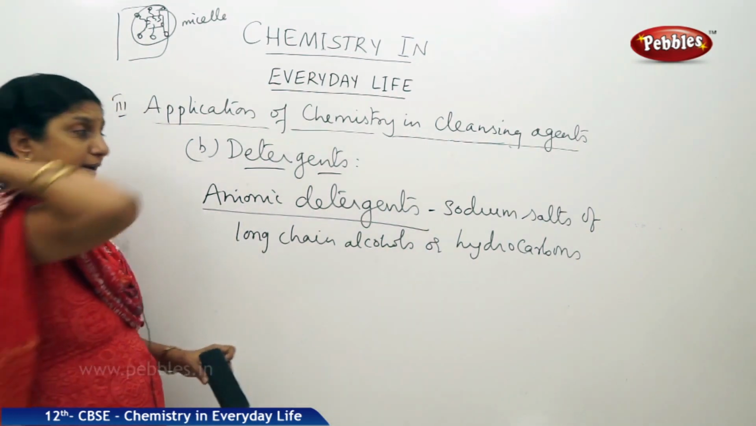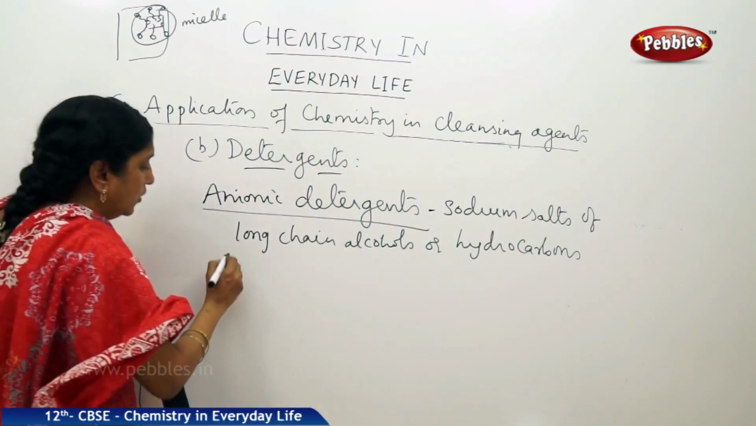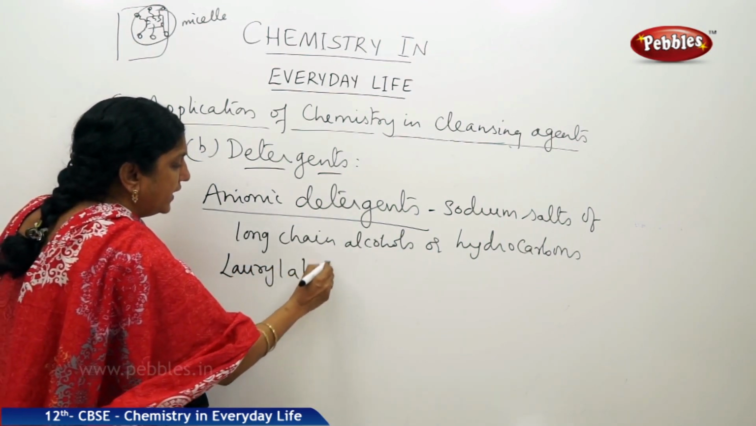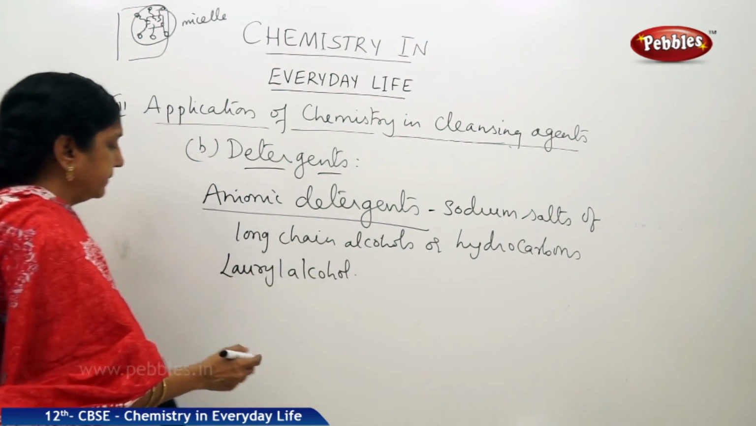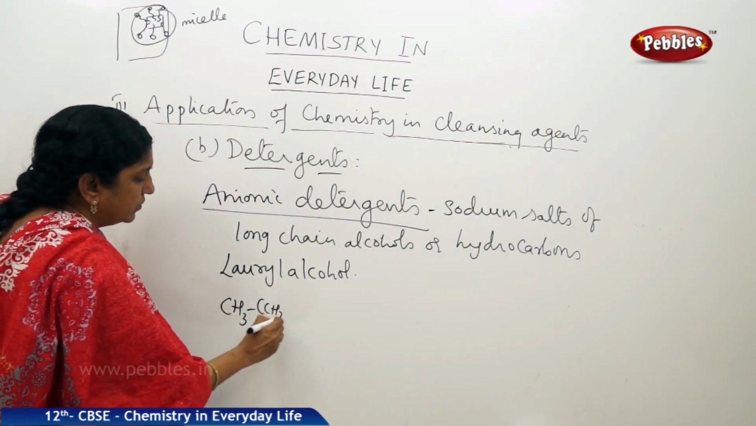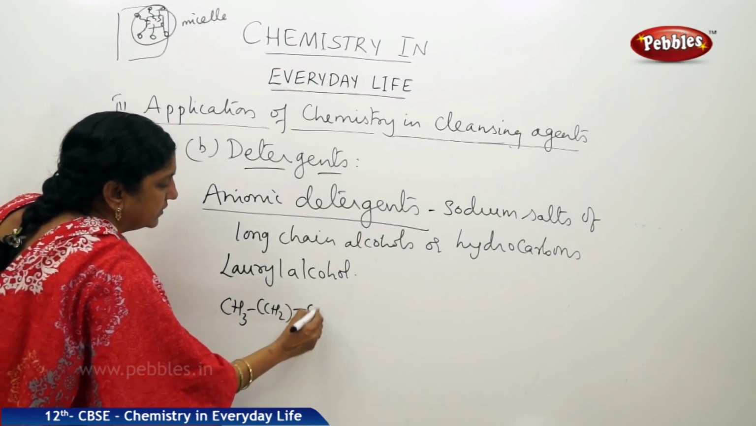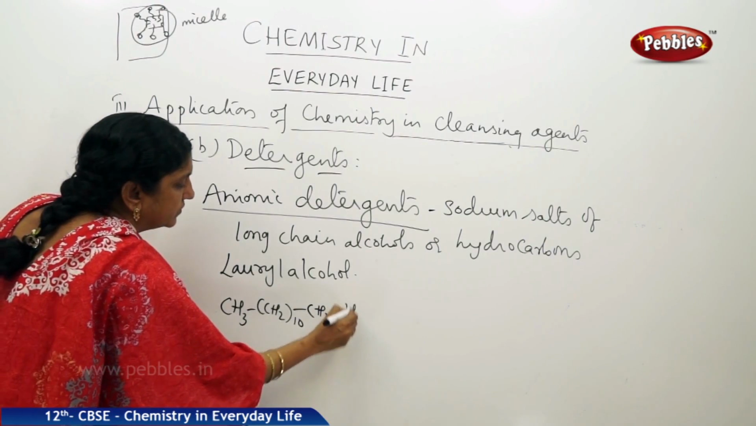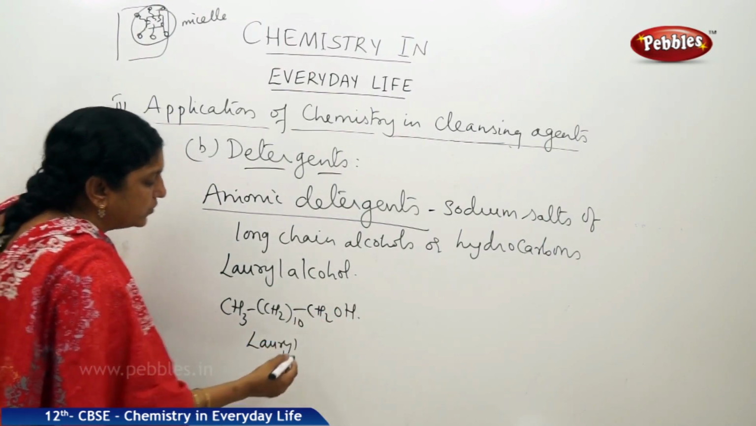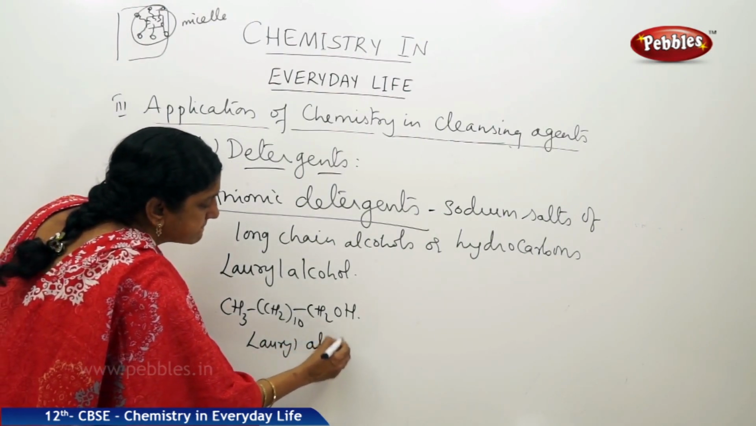For example, let us take the example of lauryl alcohol. What is lauryl alcohol? Let us write the formula. CH3, CH2, 10 times, CH2OH. Now this is called lauryl alcohol, having 12 carbons in it. It's a long chain alcohol.